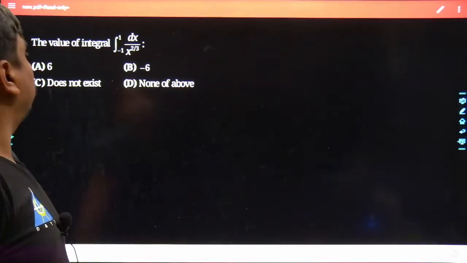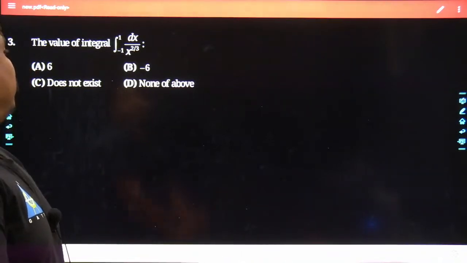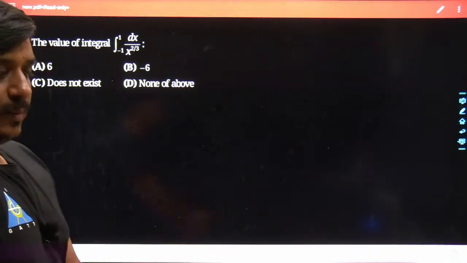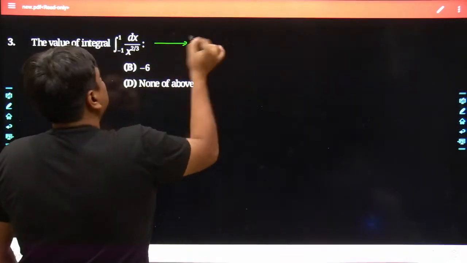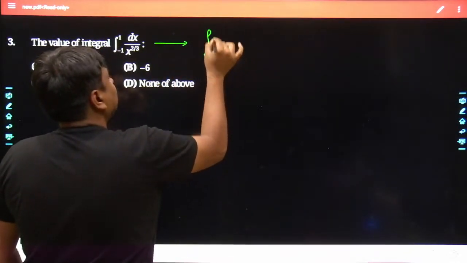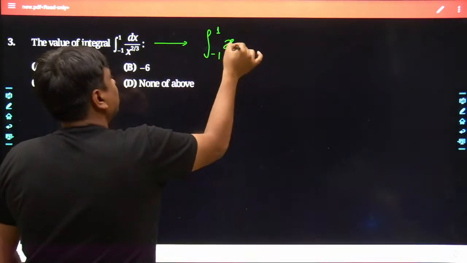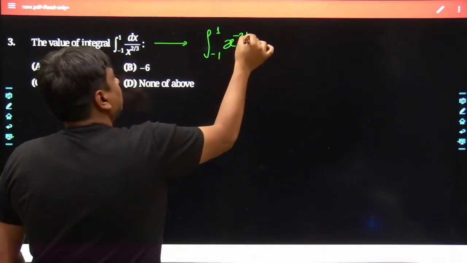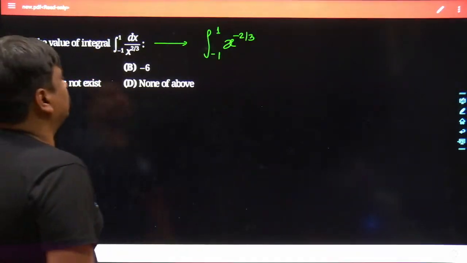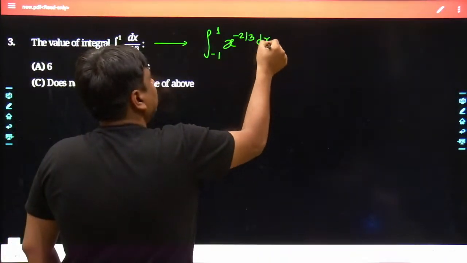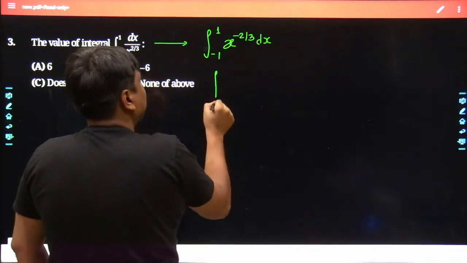That is, the integral from -1 to 1 of x to the power of -2 by 3 dx. See, if you have this sort of problem, the integration is taken from -1 to 1. For better understanding, I would bring x raised to 2 by 3 upside, and let's take the integration over the x domain. See what is happening from here onwards.